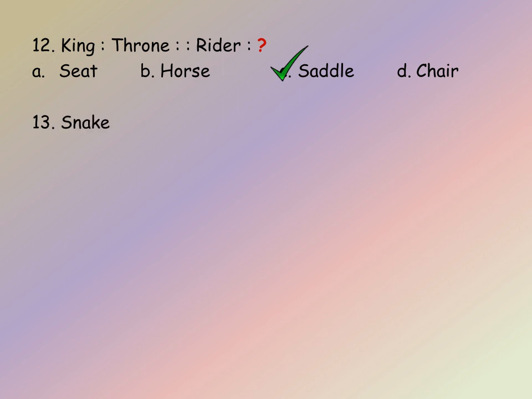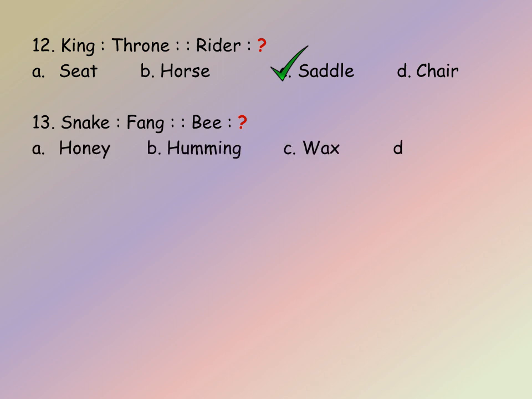The next question is snake, fang, bee, we have to find. So the analogy here is second one is the bite of the first. So the options given are A. Honey, B. Humming, C. Wax, and D. Sting. So fang is the bite of the snake. In the same way, sting is the bite of the bee. So the answer is sting.